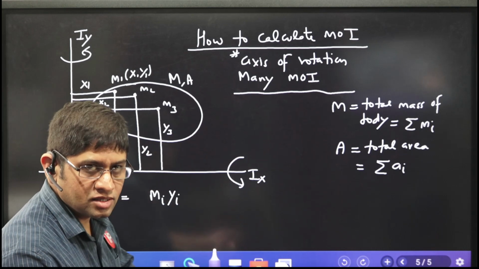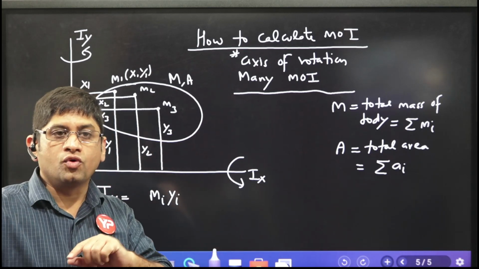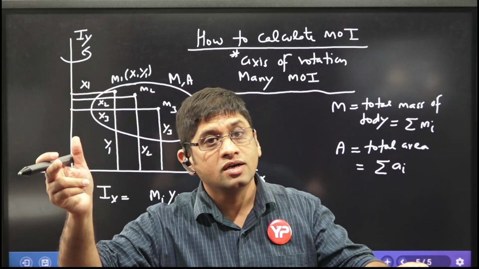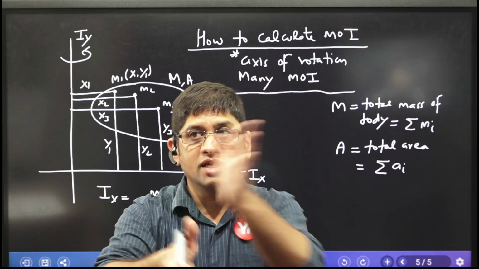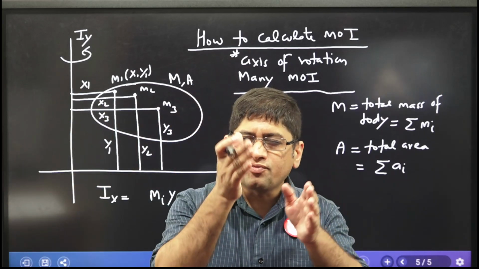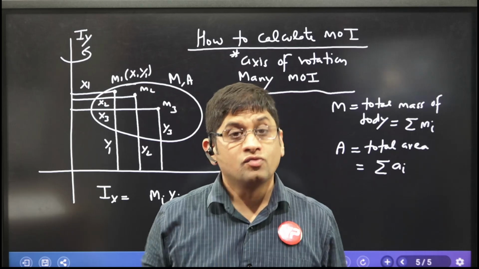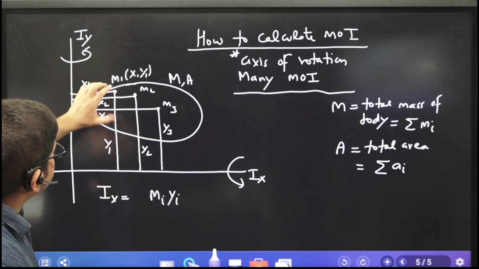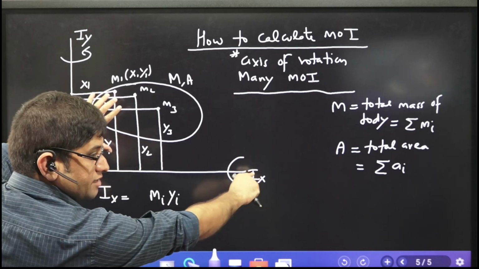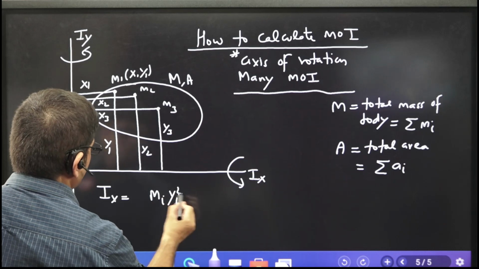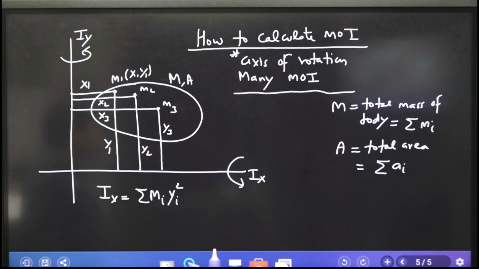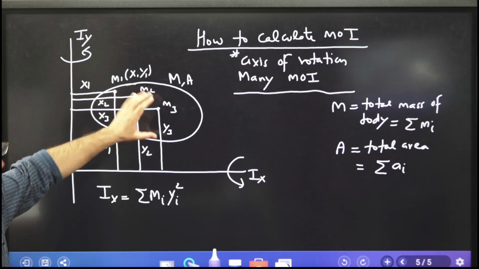The first moment of mass is m into y. Moment of force is torque. Force into distance is the moment of force, which is torque. What is the first moment of mass? Mass into distance. What is the second moment of mass? Mass into distance into distance. So you need to take this mass and its distance from the x-axis and square it. When I take the summation, m(i)(y(i)) squared, it becomes the moment of inertia of this entire body about the x-axis.